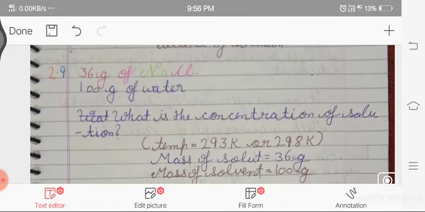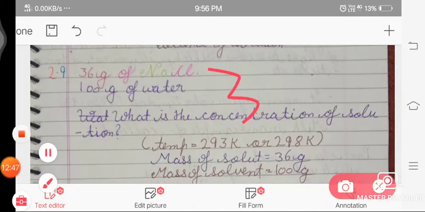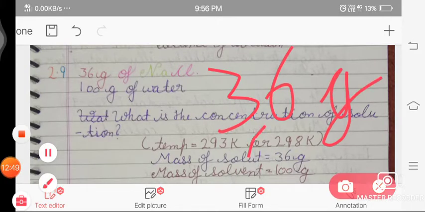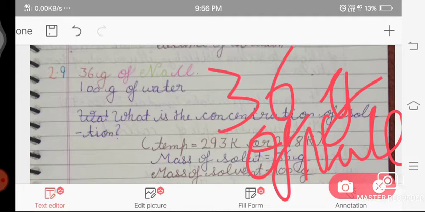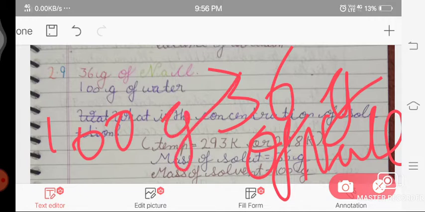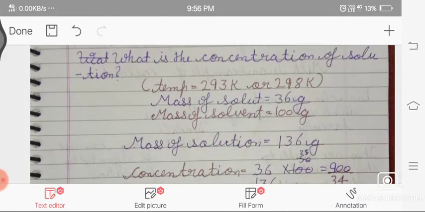So 36 gram of NaCl, which is the common salt used in the home, is dissolved in 100 gram of water, which is H2O. So what is the concentration of it? The temperature is given as 293 Kelvin or 298 Kelvin. It is a normal room temperature.